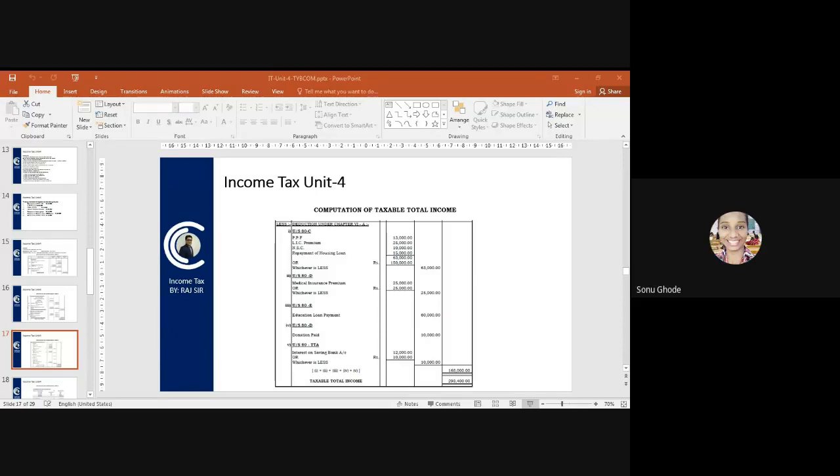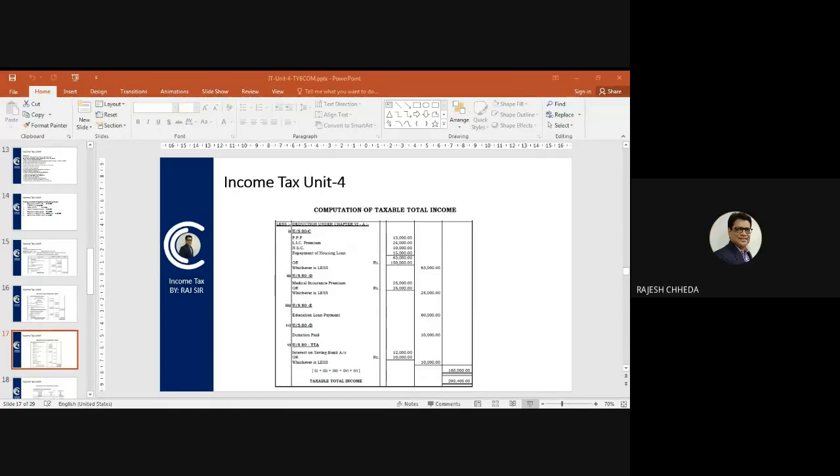Second deduction, deduction under section 80D. Medical insurance premium given in question is 25,000, and government's maximum limit is also 25,000. So for presentation purpose, you write medical insurance premium 25,000 or maximum amount 25,000, whichever is less. So 25,000 becomes deduction under section 80D. Followed?